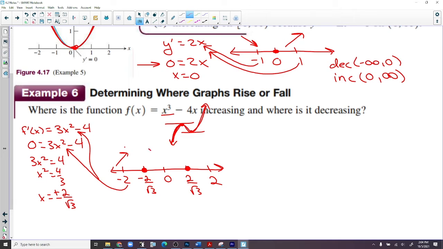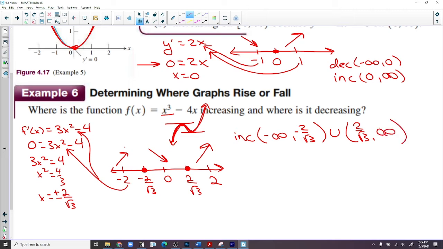Plug in 0, it's -4. Negative. Oh yeah, now it decreases in between. And then plug 2 in, 12 minus 4 is 8. It increases again. So increasing from -infinity to -2 over square root of 3, and then 2 over square root of 3 to infinity. And then it decreases in between.